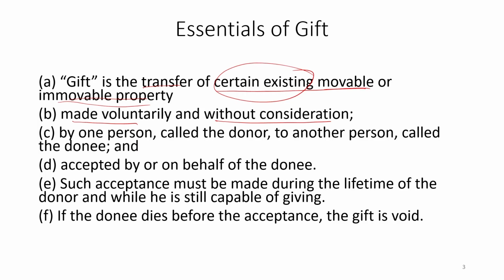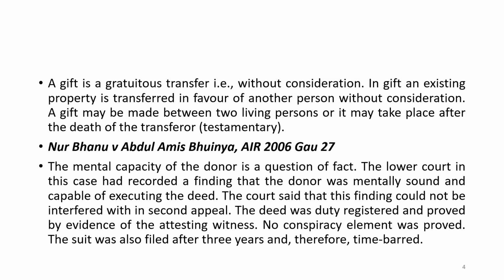Then such acceptance must be made during the lifetime of the donor while he is still capable of giving, and if the donee dies before acceptance, the gift is void, which I have already discussed in the definition of gift under 122.